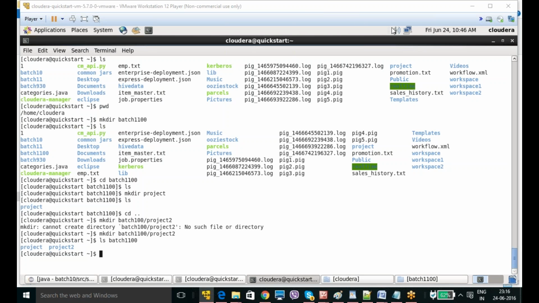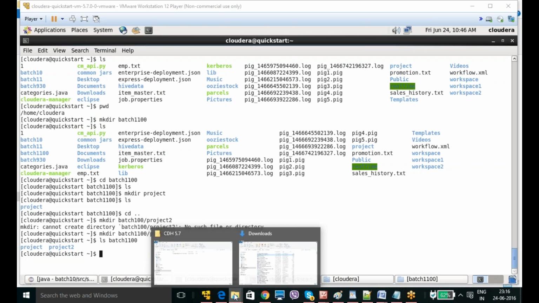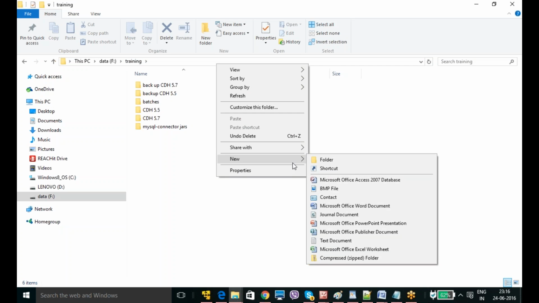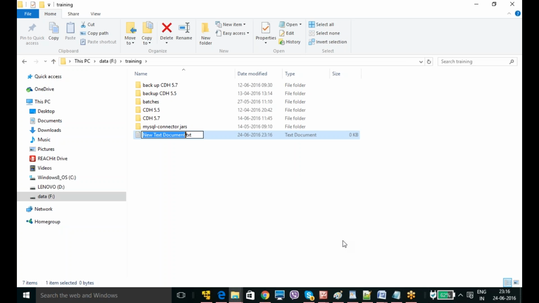Okay. Now I wanted to create a file in batch 1100. So how can I create a file? Usually in Windows, if you want to create a file, you just go there, choose new, text document, and give some file name like hadoop.txt or file1.txt, whatever name you want.